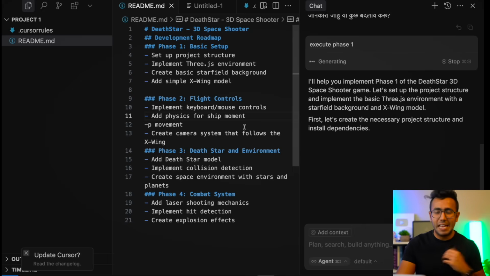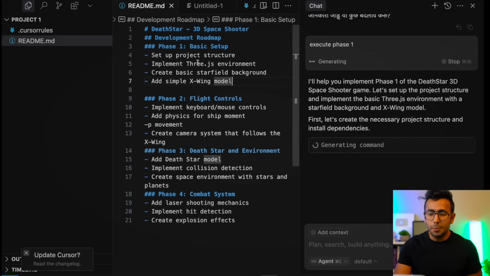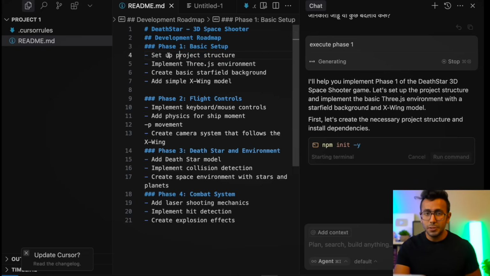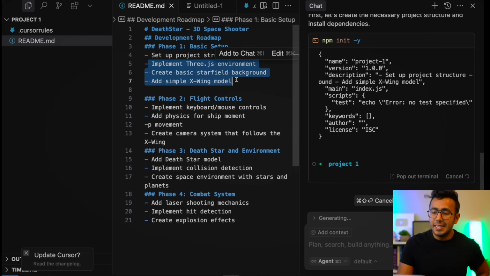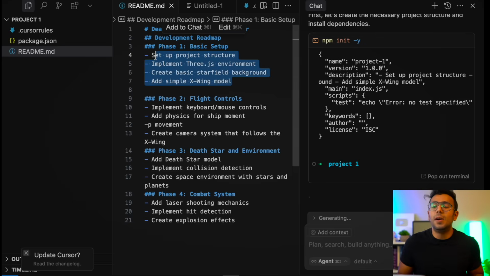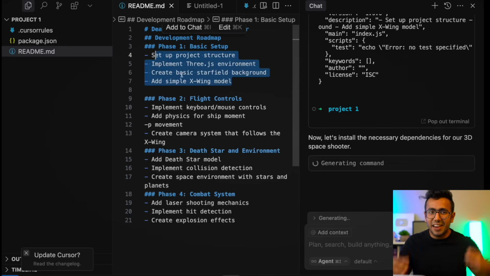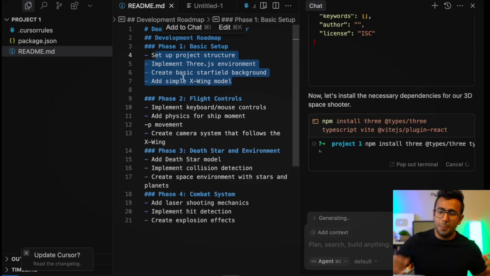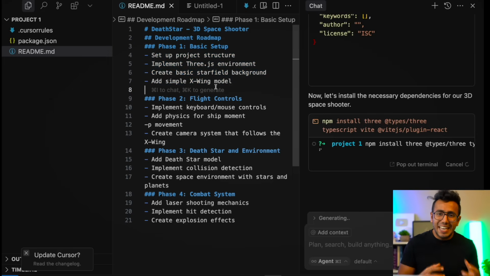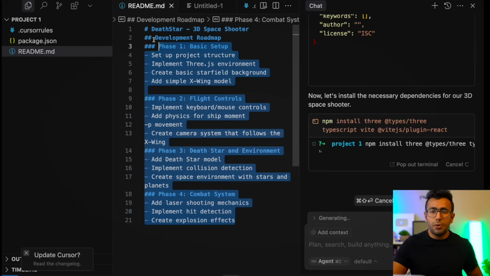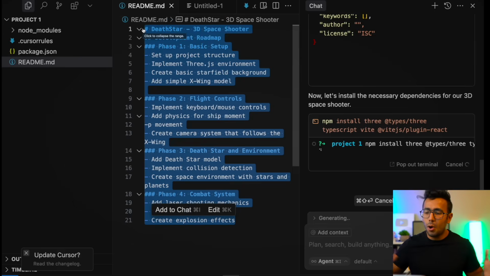Usually what I recommend to everyone, all of my friends, is set up project structure. This is a must for every project. And later you can build a hello world project. This phase 1 is nothing but a hello world kind of project for the Star Wars game. So write and define a hello world project as phase 1, so you can test it. If you give all of these 4 phases in one step, it will not do a good job.